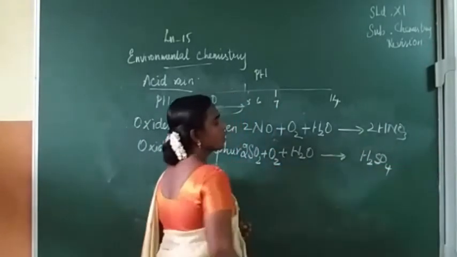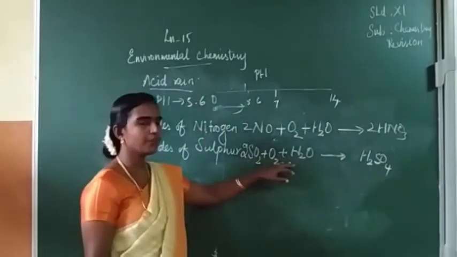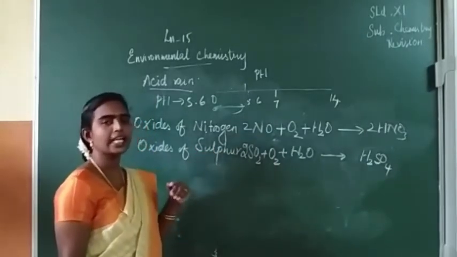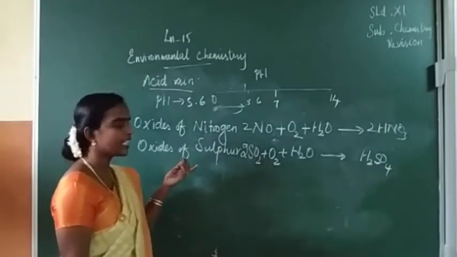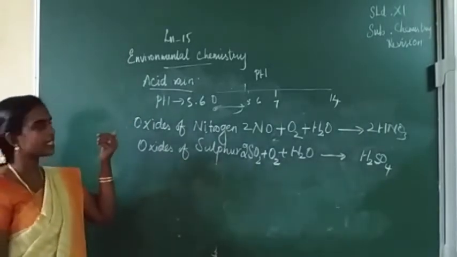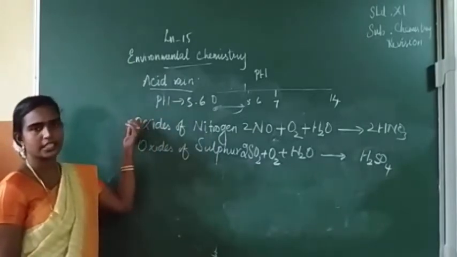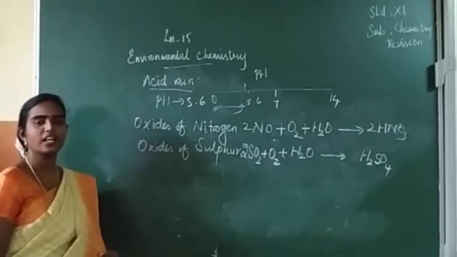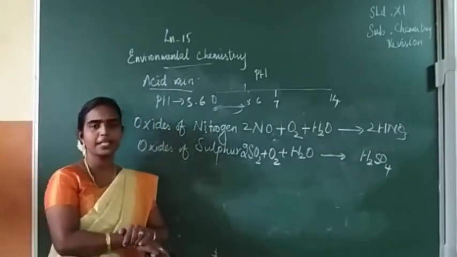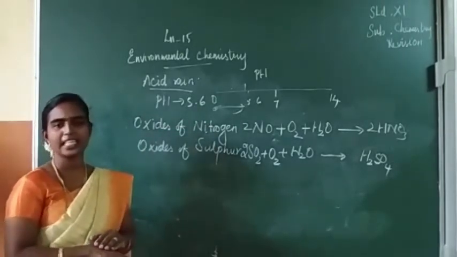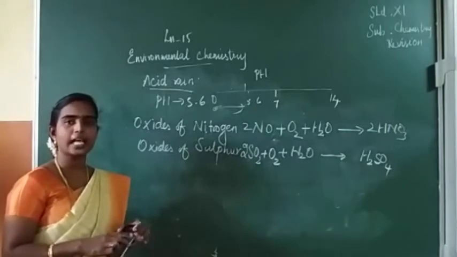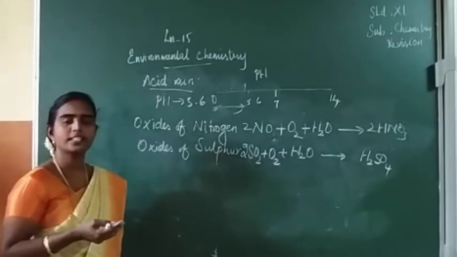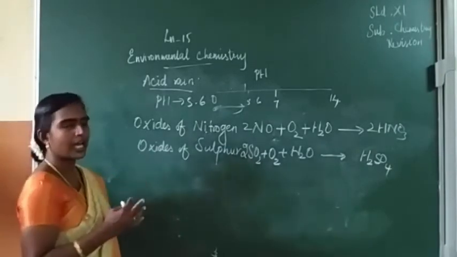Sulfuric acid. So this nitric acid and sulfuric acid, when dissolved in water, reach the earth as acid rain. So why are we calling it acid rain? When you test, the pH value is less than 5.6, so we can say this is acid rain. Acid rain has harmful effects on the skin of human beings. It even causes irritation in the skin. And for plants, animals, and even buildings, even underwater water pipes are corroded by this acid rain.